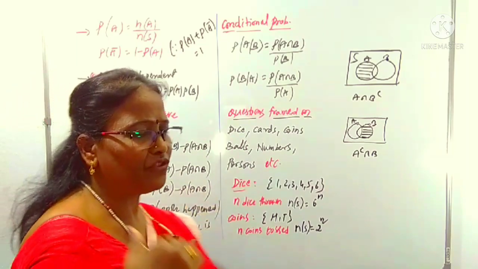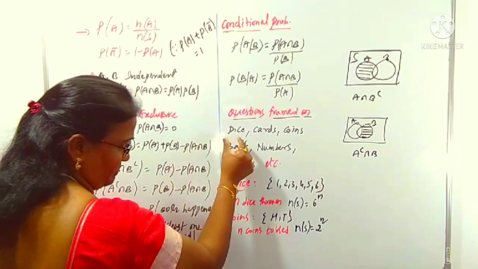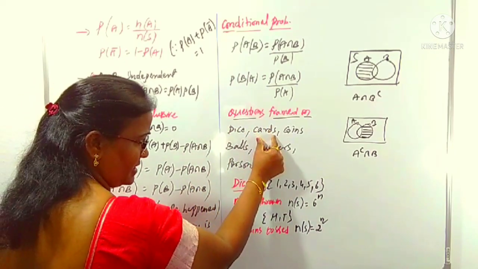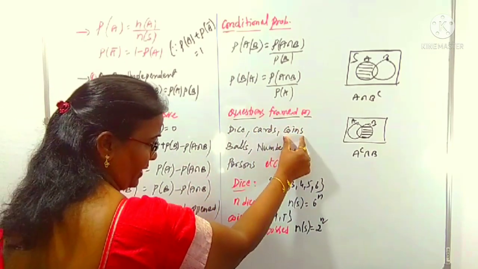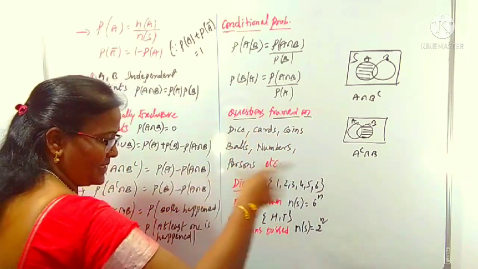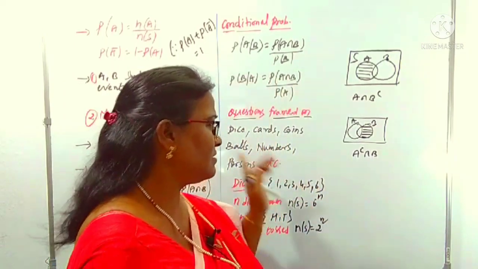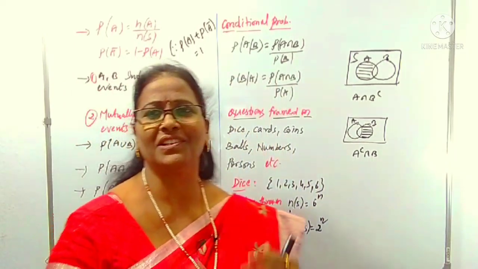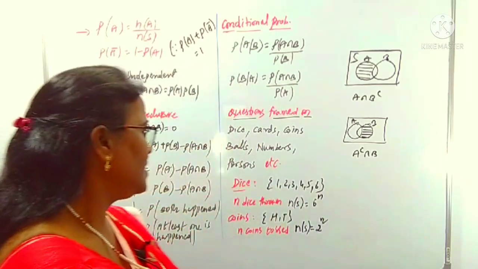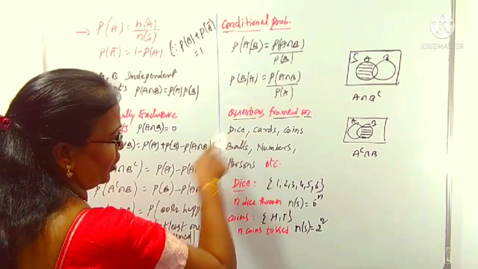Now, this type of questions are generally framed on maybe dice, maybe a pack of cards, maybe coins, maybe balls, maybe numbers, maybe persons, etc. So all these are types of questions you can come across generally. And you have to know majorly in case of die and coin.